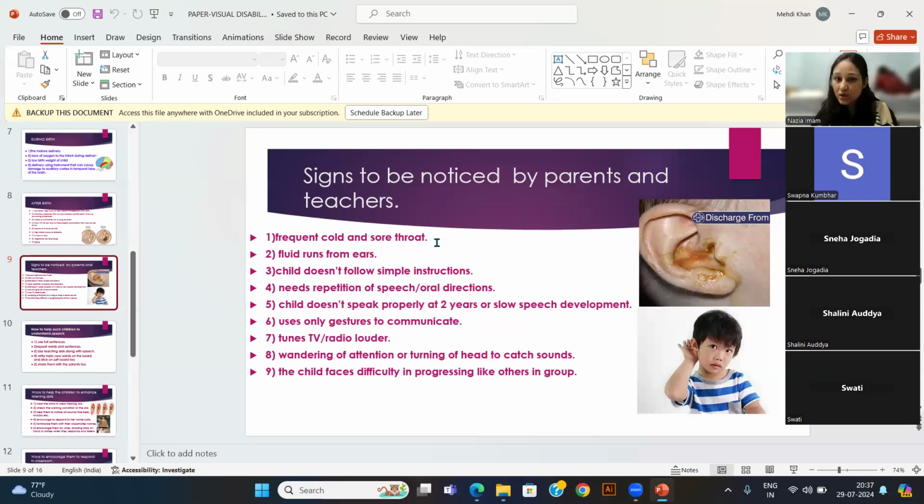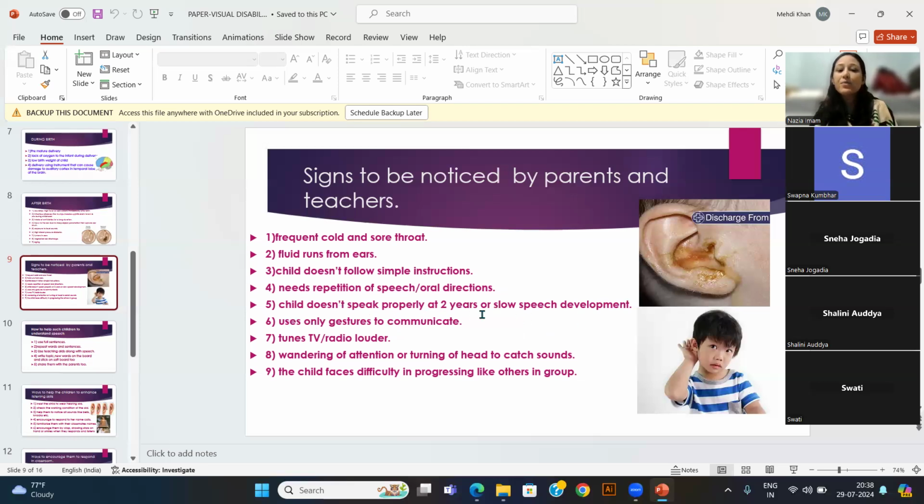Frequent cold and sore throat can also result in that. Fluid runs from ears, child does not follow simple instructions, needs repetition of speech. If you tell the child to sit down, and the child is not sitting. Next, third, fourth, fifth instruction if you are giving, and still the child is not sitting, then you need to confirm whether the child is listening or the child does it after listening. There is some other issue with the child. So we need to work on it behind the children.